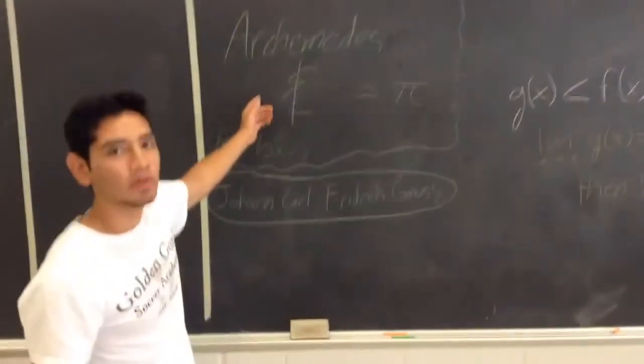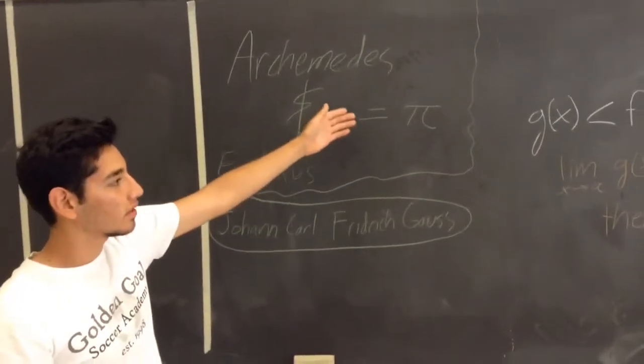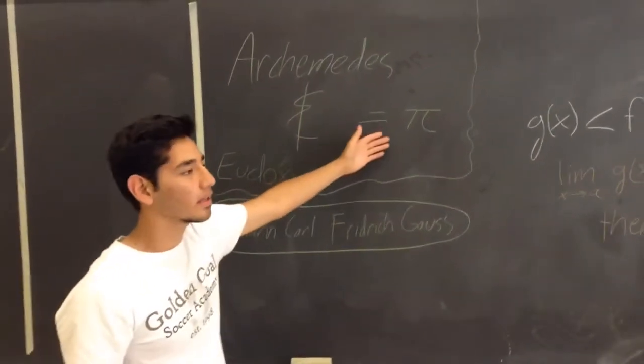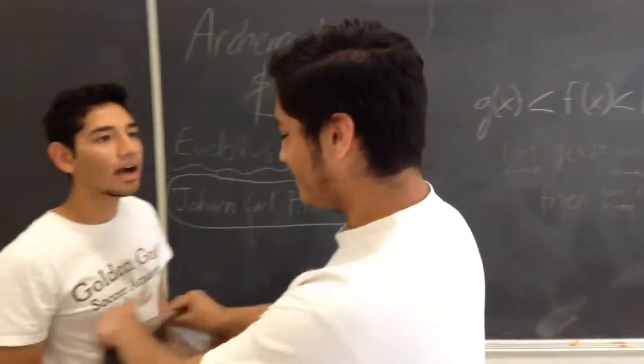So we're talking about Archimedes and Eudoxus. They use the Squeeze Theorem to approximate pi. No, we're not going to be talking about them. We're talking about the Squeeze Theorem. This is one thing about the Squeeze Theorem.